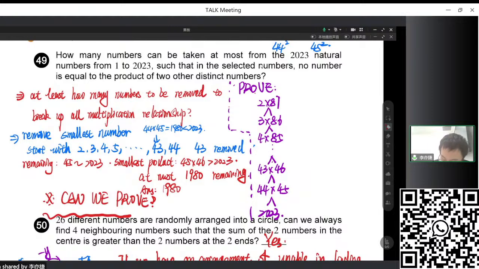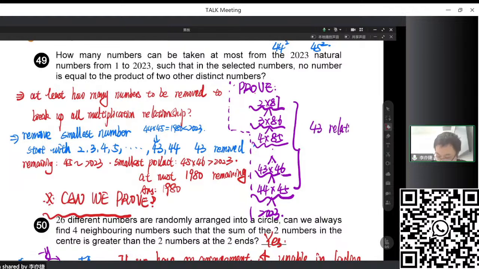Which means we have 43 different groups, 43 different relationships. And all 43 relationships need to be broken.